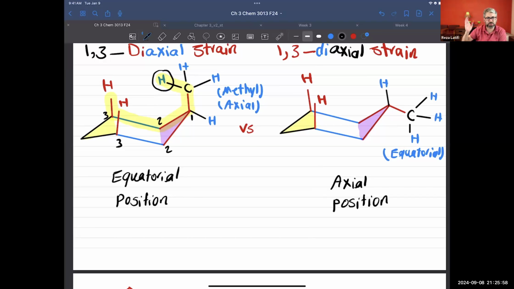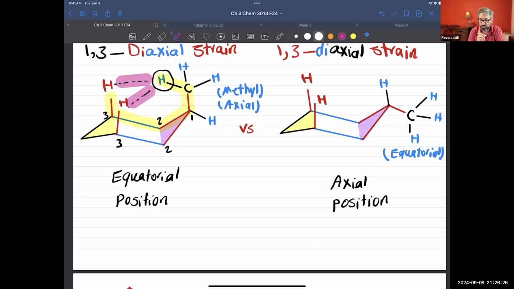Wherever we had the substituent, if you start counting from there, three carbons far from it, you will have one substituent. It can be hydrogen or another group. If you have a methyl group sitting in axial position, hydrogens of that methyl group very soon will see hydrogen on the third carbon, and they will create repulsion. So we're going to get repulsion there.